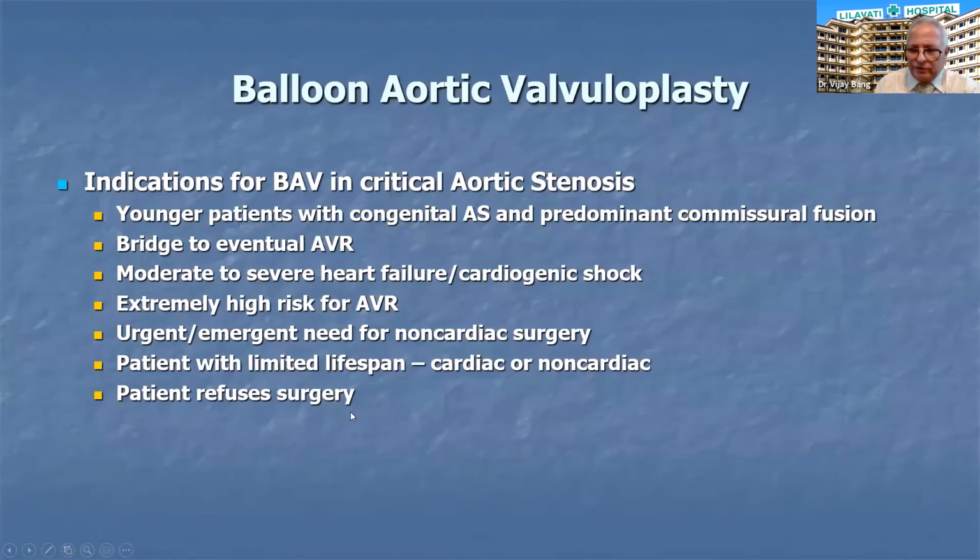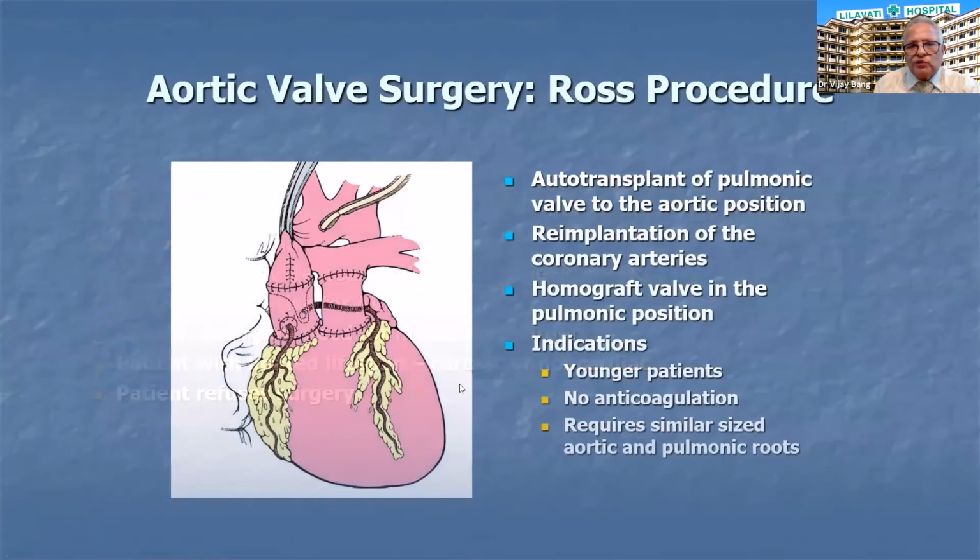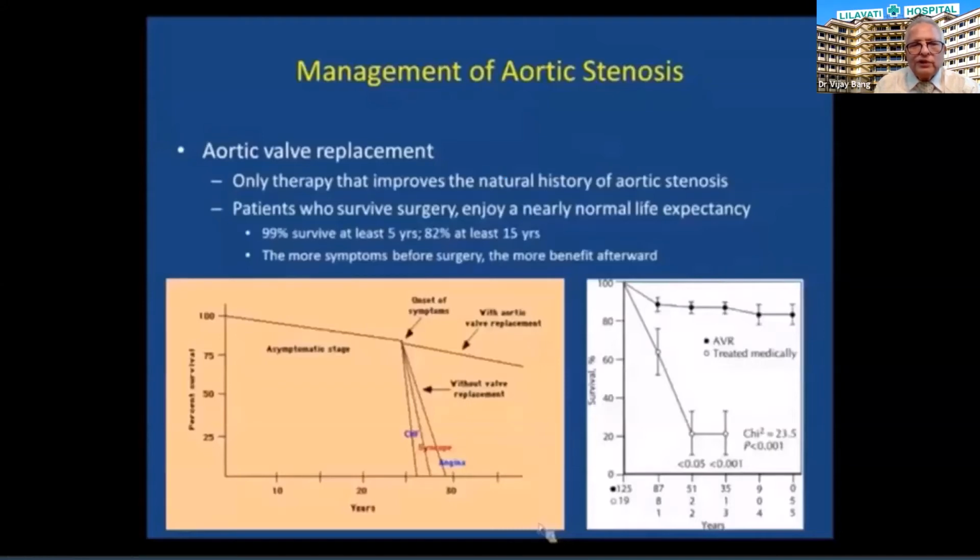They can be palliated by doing the BAV. Then the Ross procedure is indicated in younger patients, but requires similar size of aortic and pulmonic root, with autotransplant of the pulmonary valve into the aortic position and reimplantation of the coronary arteries and a homograft in the pulmonary position. The only therapy that benefits these patients with aortic stenosis is the AVR.